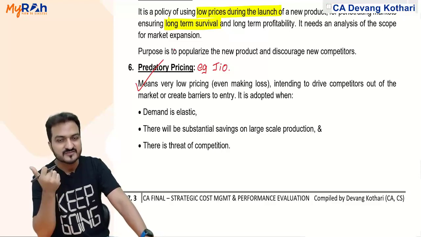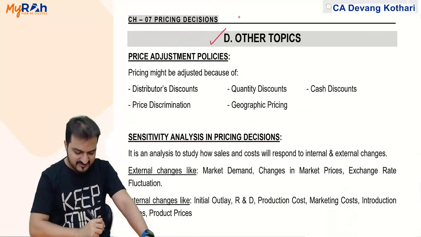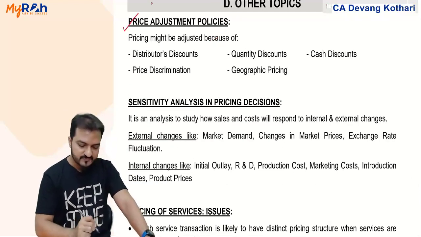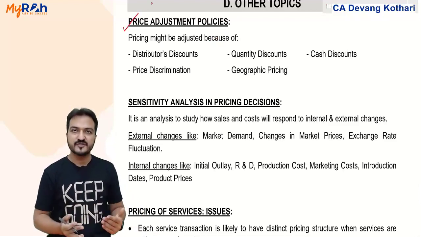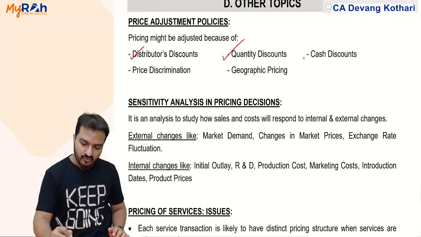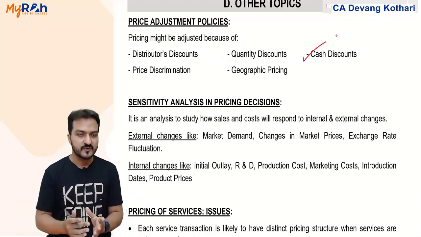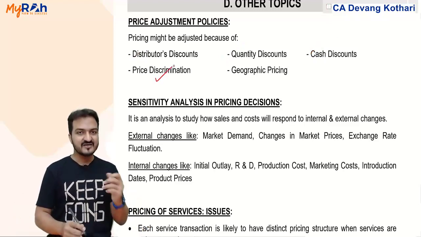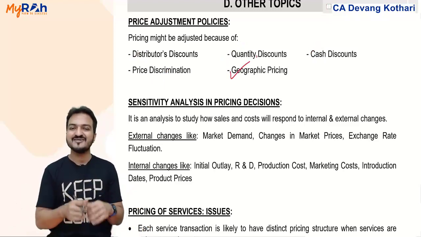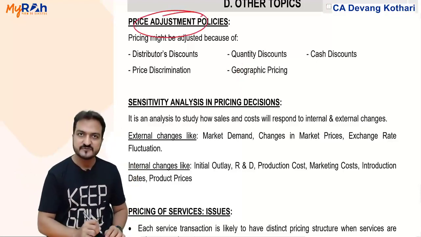Done? Yes. Okay. Further, some other topics in the chapter. I'm just showing you the summary. I'll not discuss them in detail. Other topics like price adjustment policies. Prices can be adjusted because of distributor discounts, quantity discount, cash discount. Discount will decrease the price. Giving discount is a price adjustment. Price discrimination, charging different price from different groups of customers. And geographic pricing, meaning charging different price in different geographical areas. That is called price adjustments.